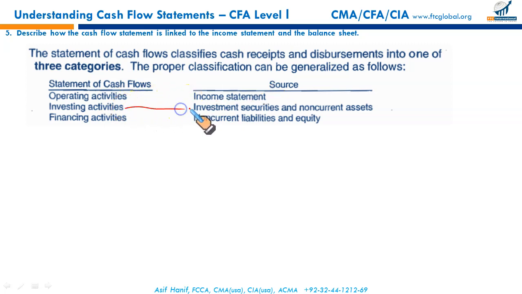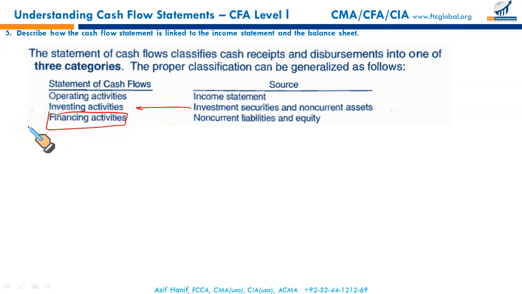Investing cash flows. Investing cash flows involve long-lived assets, investments in bonds and investment in equity. So where do we find these? We find these in the long-lived assets section of the balance sheet. Investment securities and non-current assets, acquisition of non-current assets, disposal of non-current assets, acquisition of investments, disposal of investments, all these relate to your investing activities. Financing cash flows.